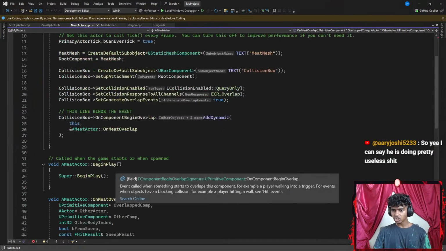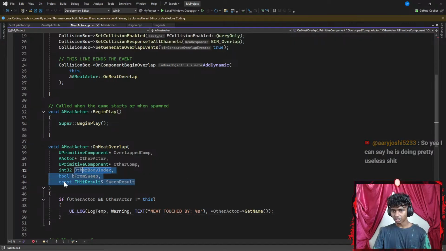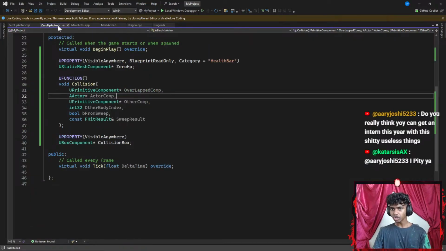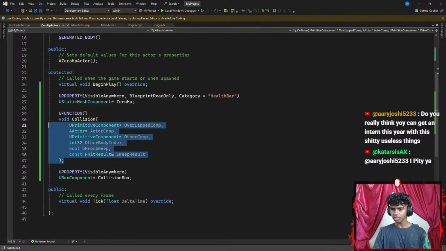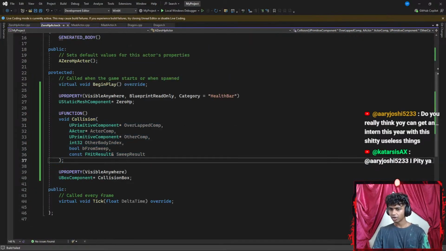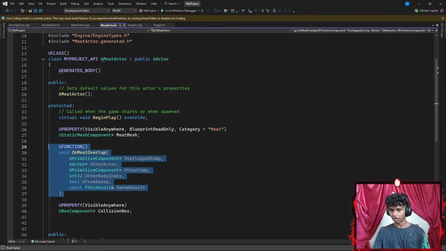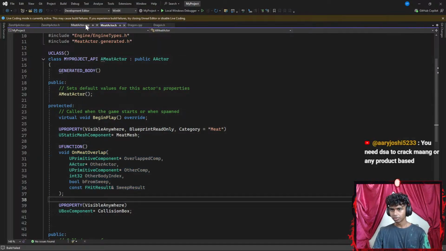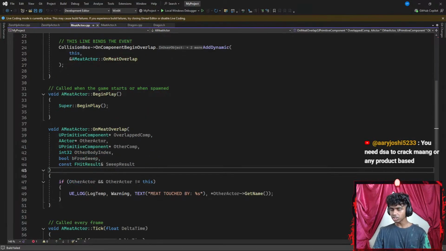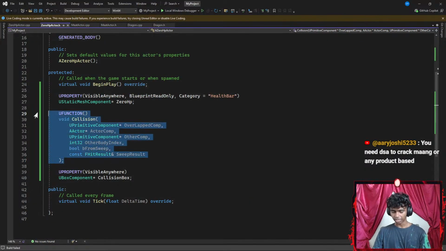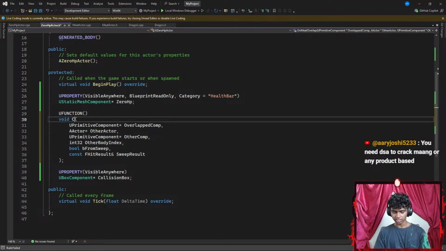Maybe I go here and I just copy my function from here. Okay, let's go ahead and copy this. I'm just going to be changing the names. Let's go to my header files because I want to see if... Okay, wait. In my header files. So there we go. Let's go ahead and copy this U function. Okay, and then here my U function does not have a semicolon. Let's go ahead and paste this here to change my function name. I'm going to call this something like collision.